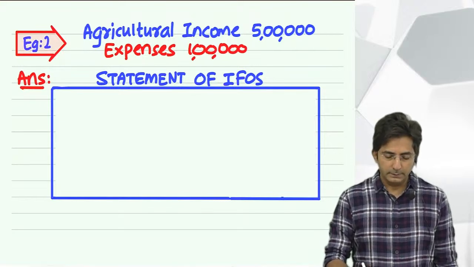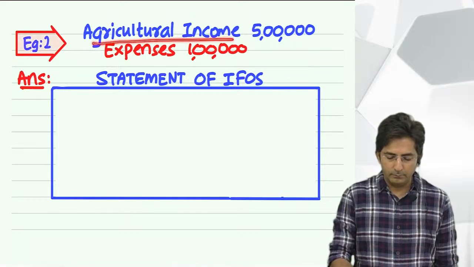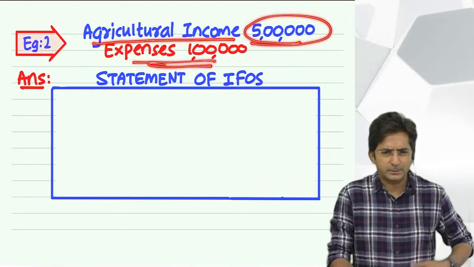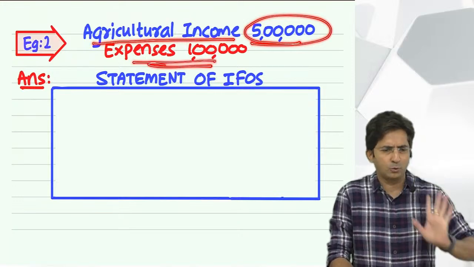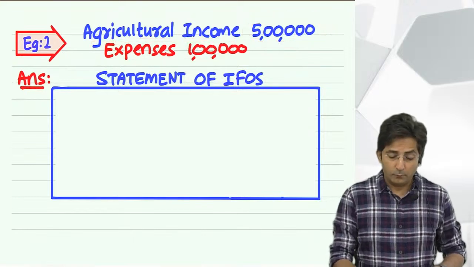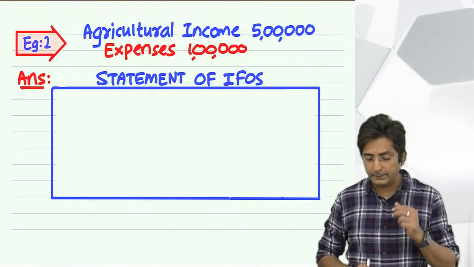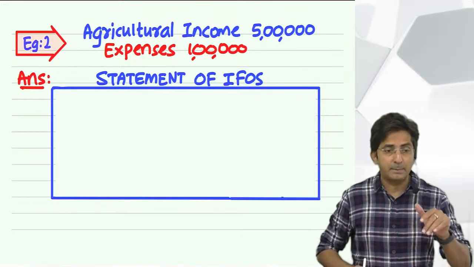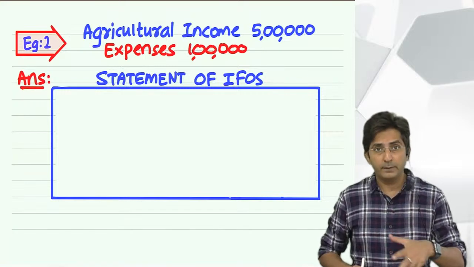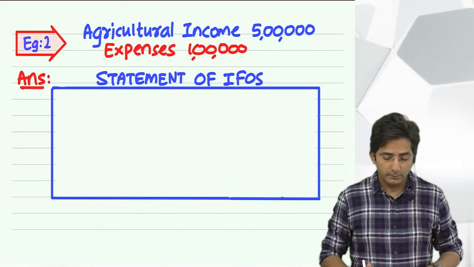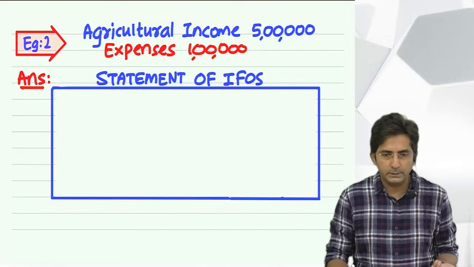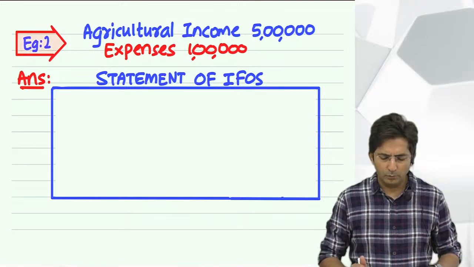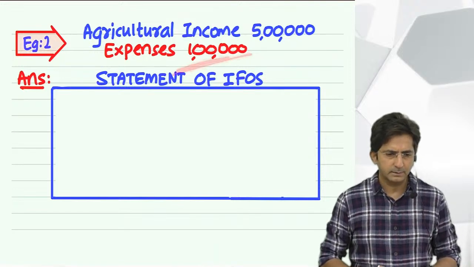In the question, they will give you say agricultural income, for example 5 lakhs. And they will give you some expense. And let's assume the expenditure is connected with agriculture only. Now, firstly, agriculture income, you have to always check whether it is in India or in foreign. Because only if it is in India, it is exempt under section 10(1). But if it is foreign land, it will be taxable. So, if the problem is silent, you can always assume it is in India. So, assume it is in India, so it will be exempt. So, now what to do? What about these expenses?